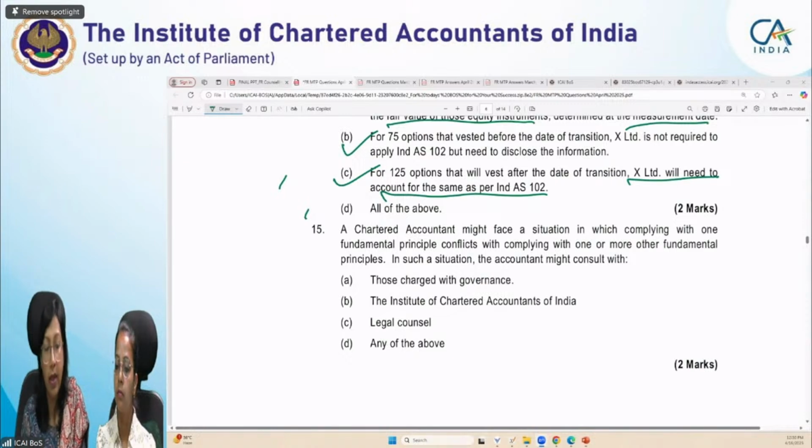Fine, that's okay. A chartered accountant might face a situation in which complying with one fundamental principle conflicts with complying with one or other fundamental principles. In such a situation, the accountant might consult with. See, when you are a chartered accountant and you have been given an engagement to do the audit of any financial statements or any particular entity, you may find a situation where two standards may be equally applicable, or two fundamental principles have a conflict.